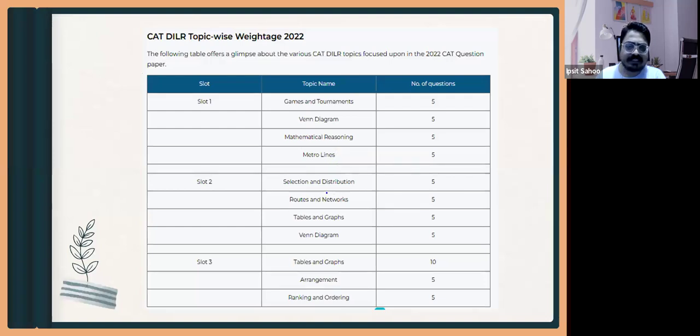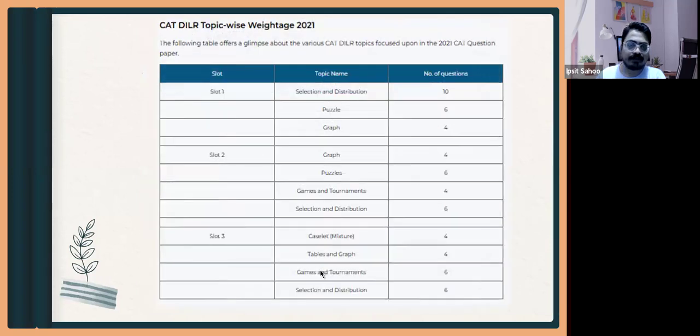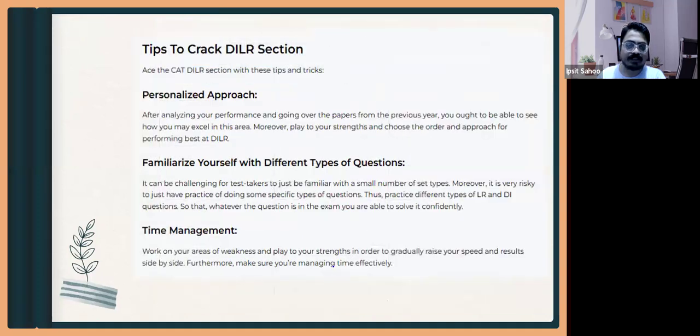And selection, distribution, routes, networks, tables, graph, Venn diagram, tables, graph, arrangement, rank and ordering. These were the topics. And this is for the year 2021. It had puzzle, graph, selection distribution, graph, puzzle, games and tournament, selection distribution, caselet, table graph, games tournament, selection and distribution. So these were all the topics.